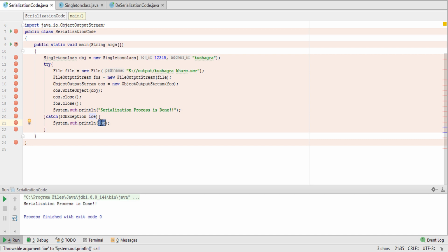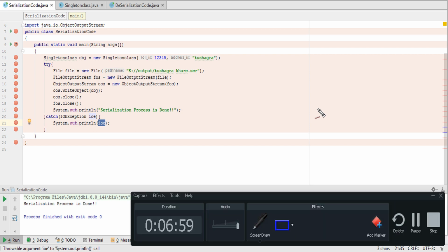In IOE we will be showing the exact reason why the exception has been created, the actual cause of the exception. Okay. So we will see that in the dry run process.